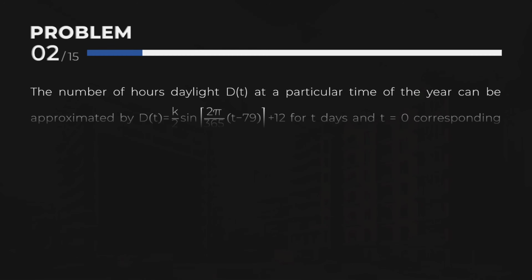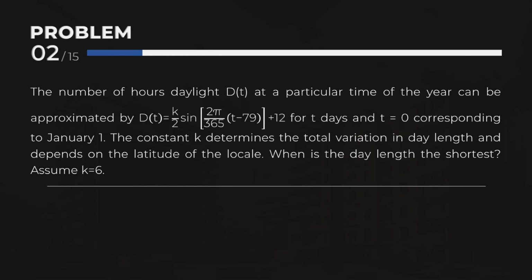Problem 2. The number of hours of daylight d(t) at a particular time of the year can be approximated by d(t) = k/2 sin(2π/365 (t − 79)) + 12 for t days, and t = 0 corresponding to January 1.